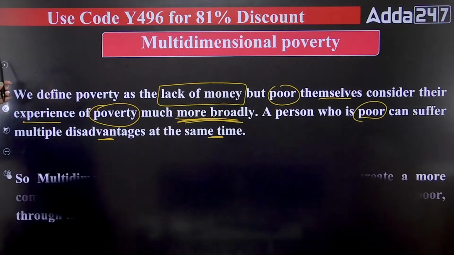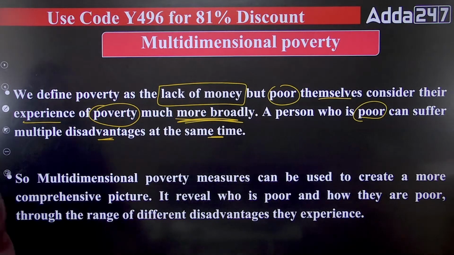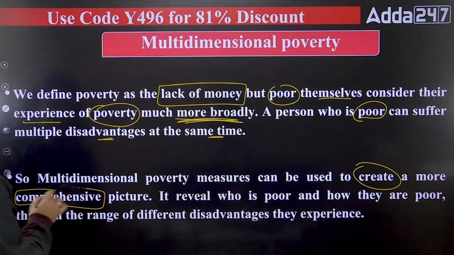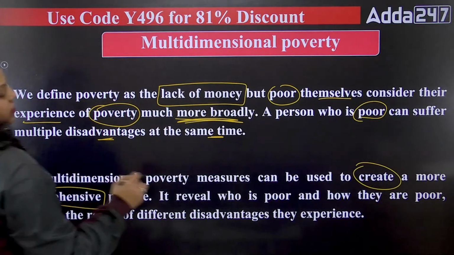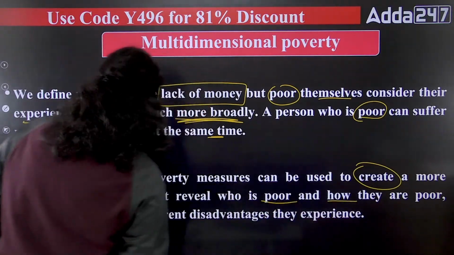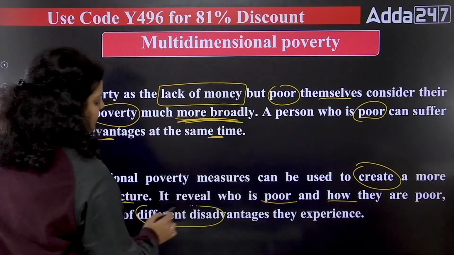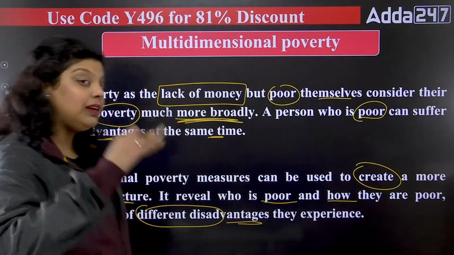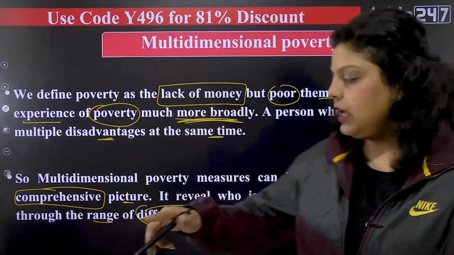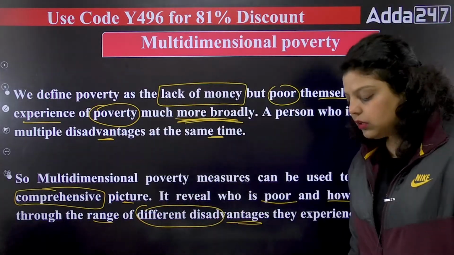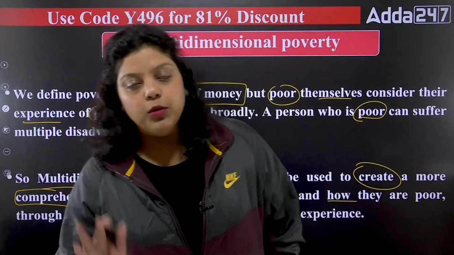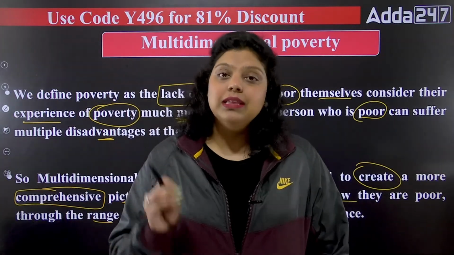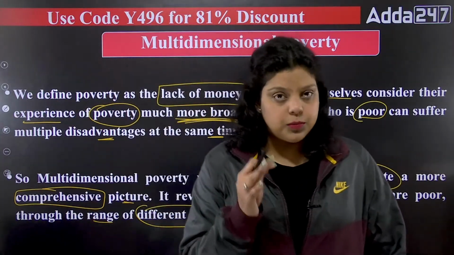The next thing is that a multidimensional poverty measure can be used to create a more comprehensive picture of poverty. It reveals who is poor and how poor they are through the range of different disadvantages they experience. By knowing what types of disadvantages people are facing, we define multidimensional poverty. So now the poverty concept is not just the lack of money. It is explained very comprehensively by knowing the disadvantages faced by poor people or poor families.